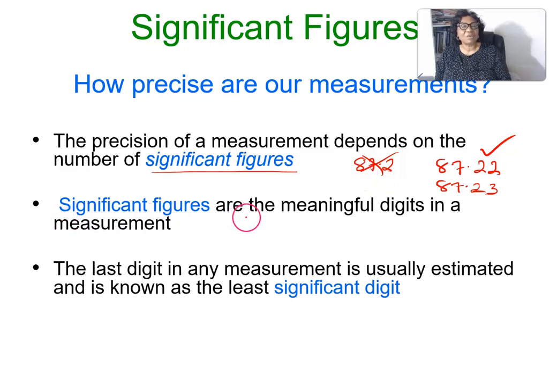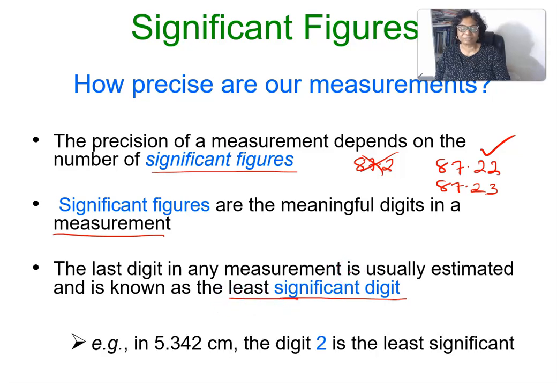So significant figures are the meaningful digits in a measurement. The last digit in any measurement is usually estimated and known as the least significant digit. So in 5.342 centimeters, the digit 2 is the least significant because it is estimated.